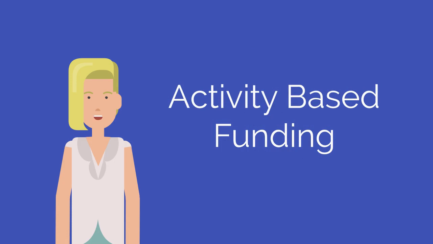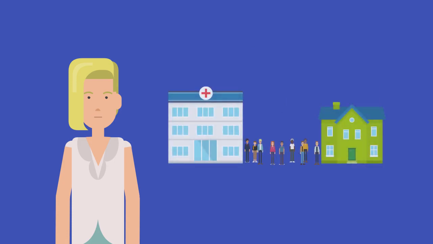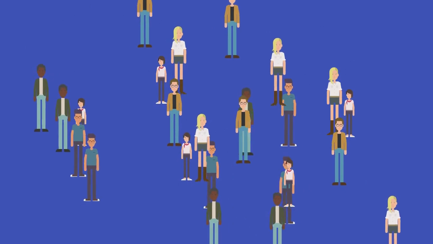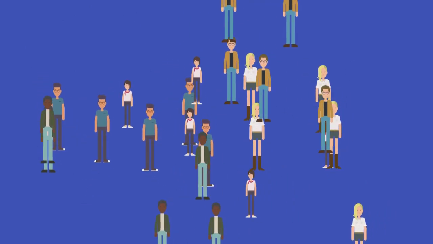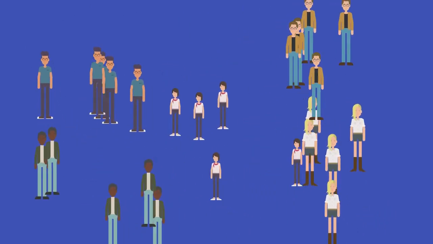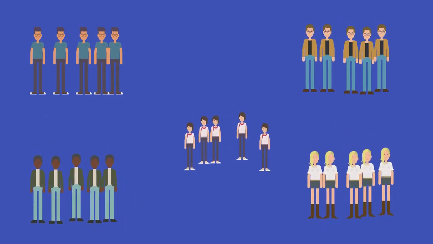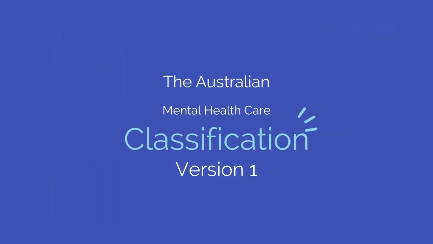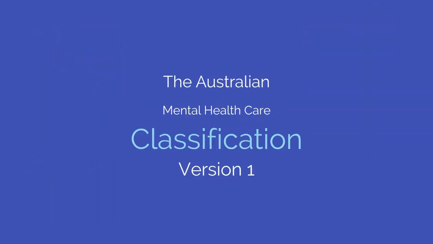South Australia is committed to the implementation of activity-based funding in mental health. Activity-based funding is a method of funding hospitals and health services based on the type and mix of consumers they treat. A set amount is paid to the health service based on the relative cost of the group to which the patient is classified. There are many approaches to classification, for example by diagnosis. But here we are going to explore the Australian Mental Health Care Classification.